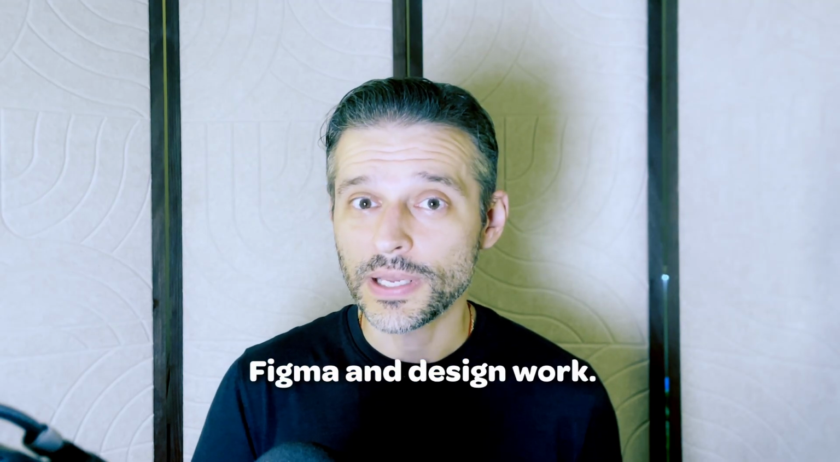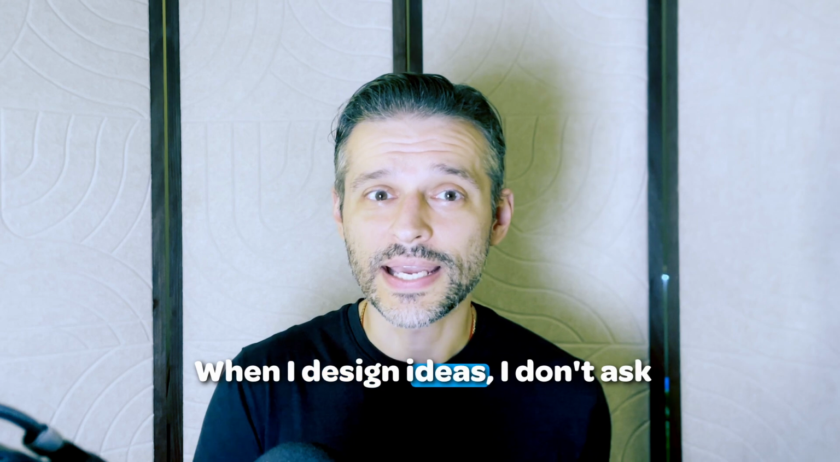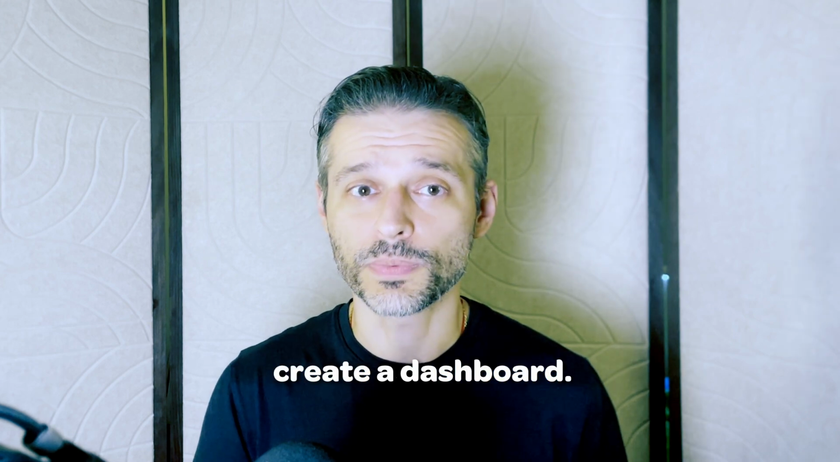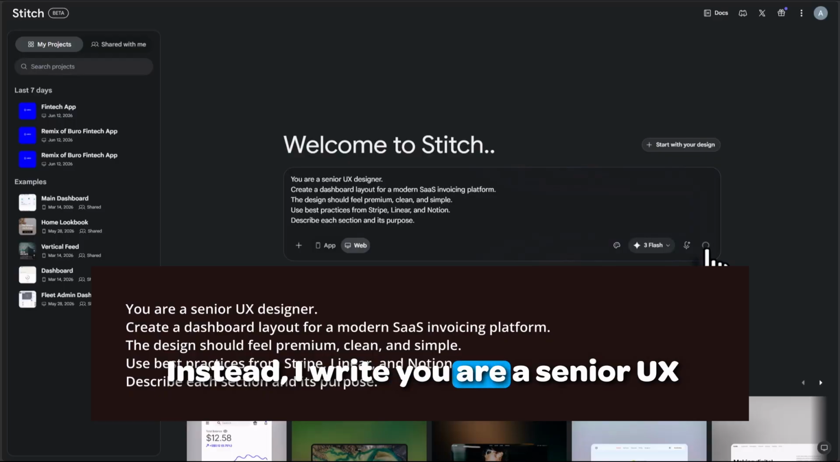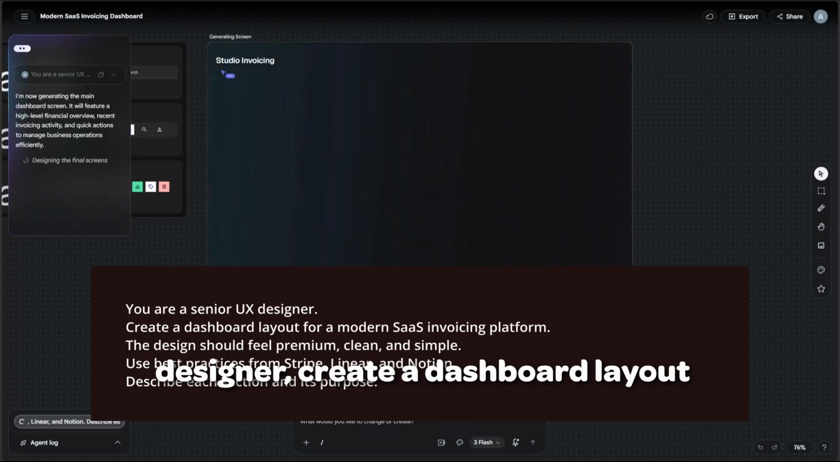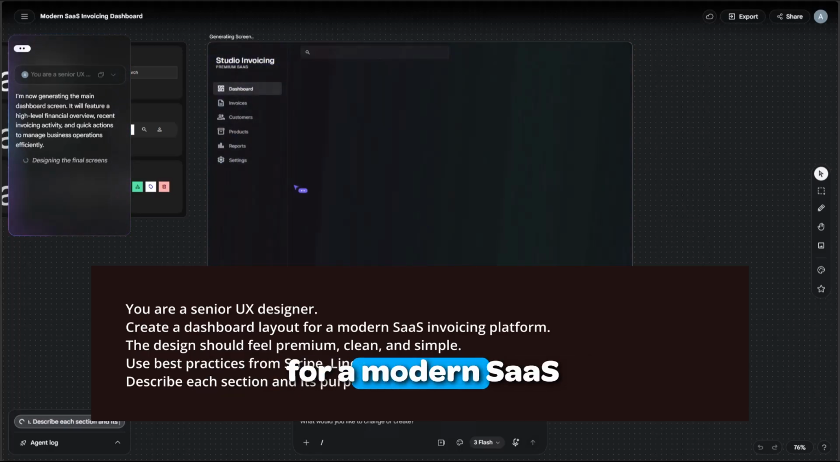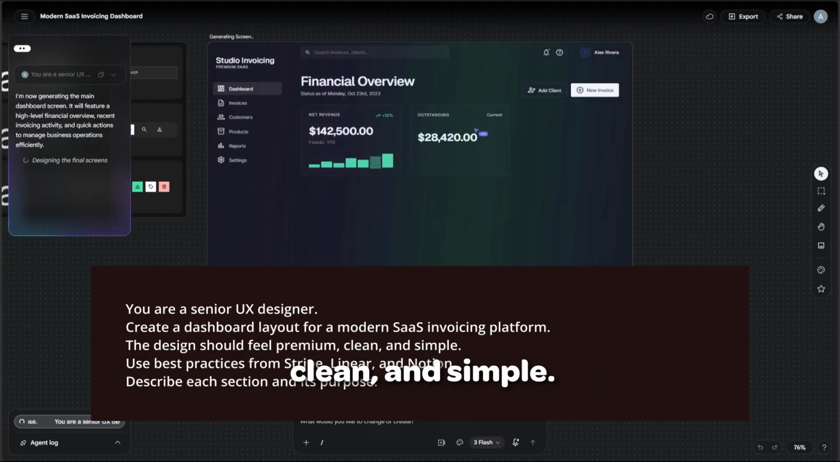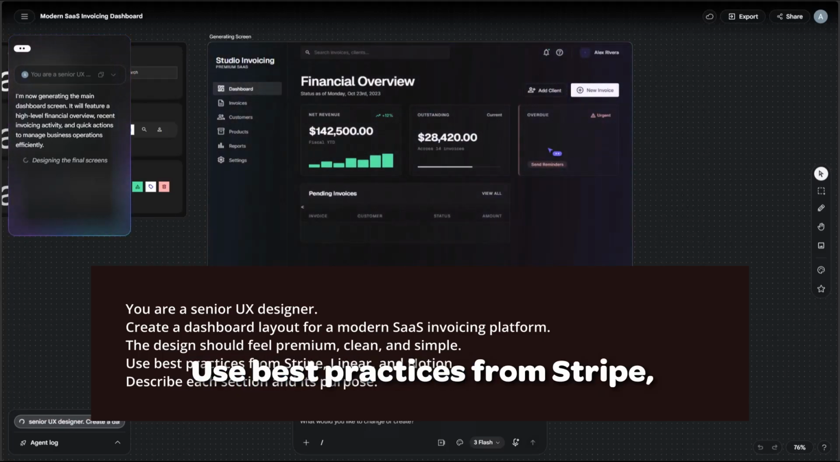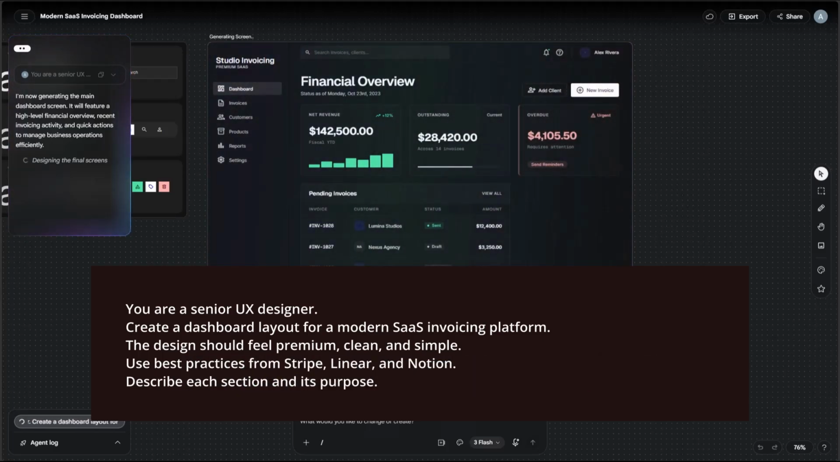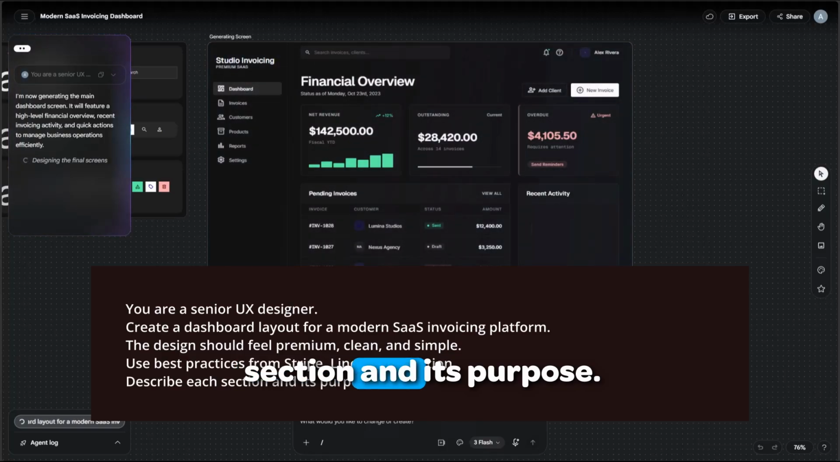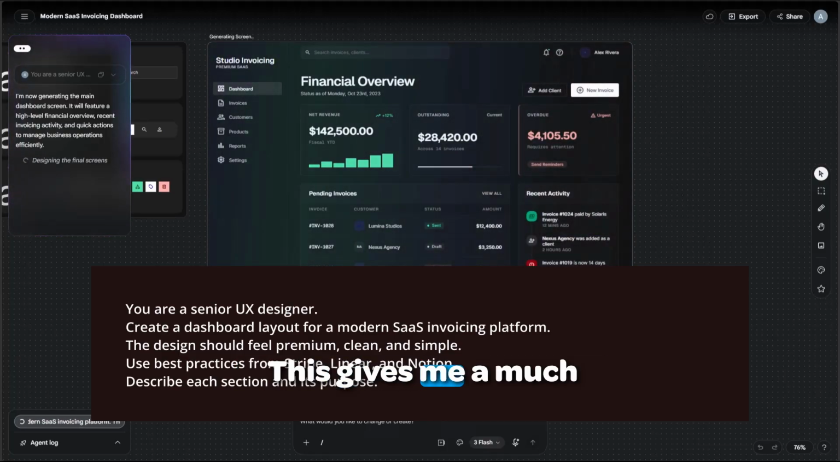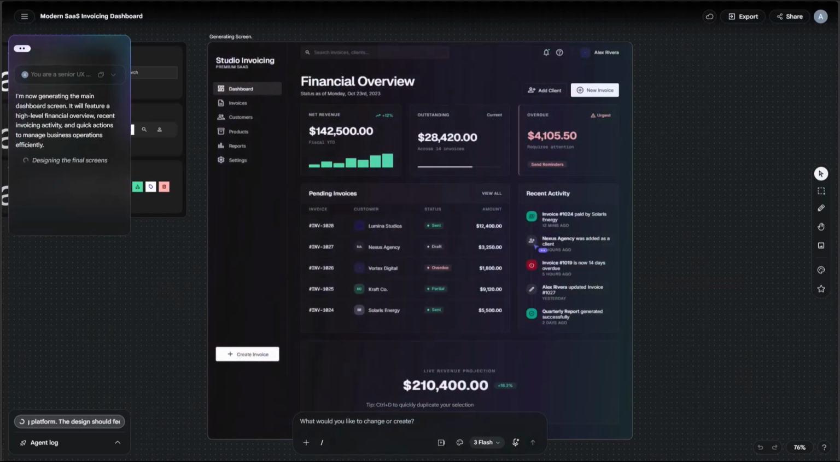Example 3, Figma and design work. When I design ideas, I don't ask, "Create a dashboard." Instead, I write, "You are a senior UX designer. Create a dashboard layout for a modern SaaS invoicing platform. The design should feel premium, clean, and simple. Use best practices from Stripe, Linear, and Notion. Describe each section and its purpose." This gives me a much better starting point.